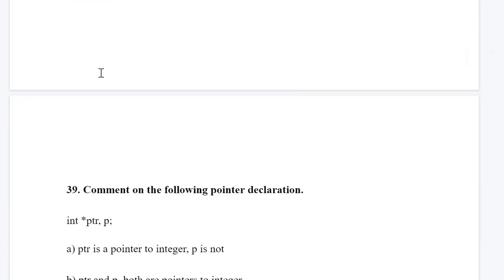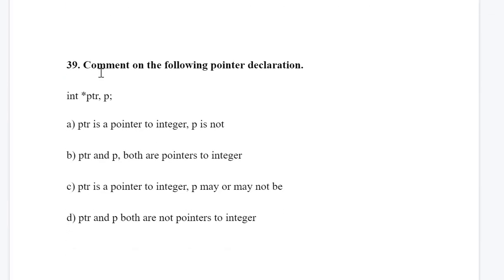Next is, comment on the following pointer declaration: int *ptr, p. So ptr is a pointer to integer, and p is not. Do ptr and p both are pointers? No. ptr is a pointer to integer, p cannot be a pointer. Both are not pointers to integer? No, ptr is a pointer. So option A is the correct answer.